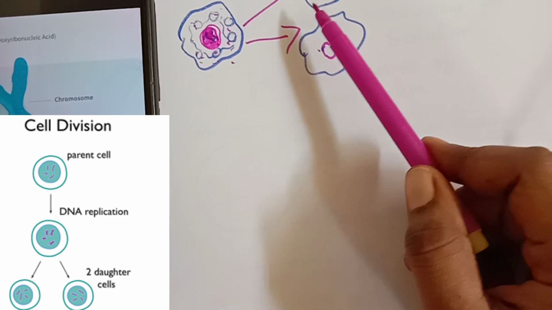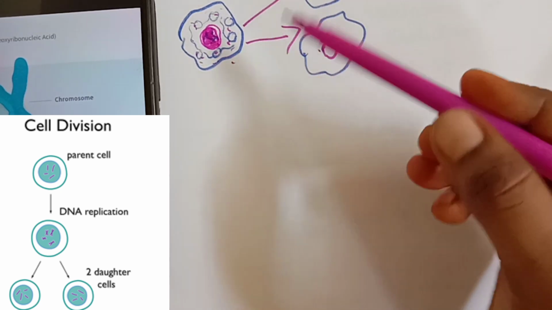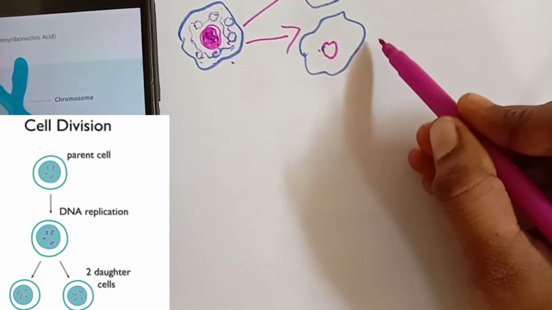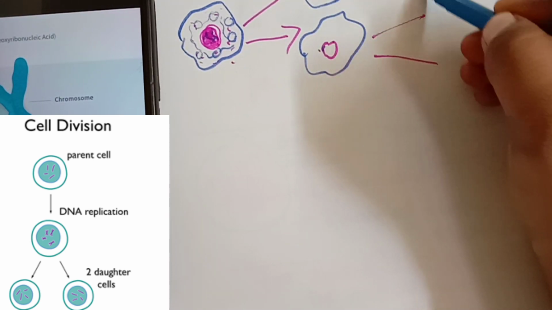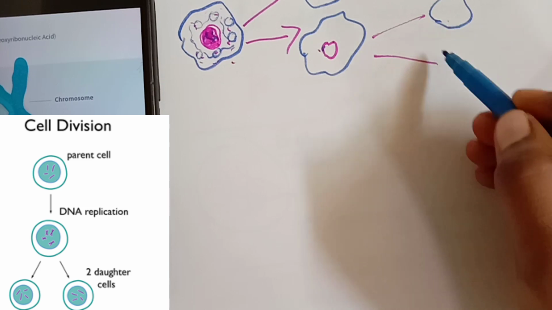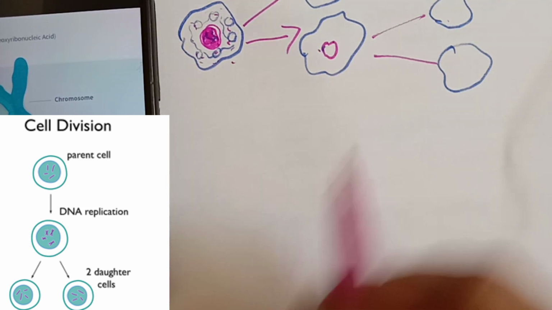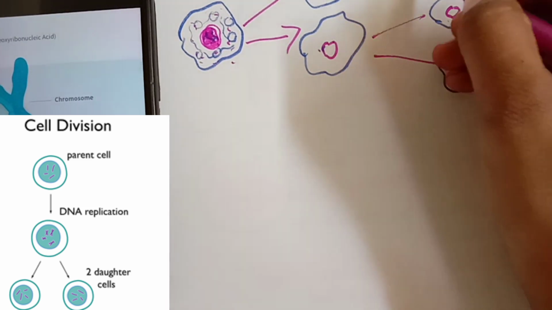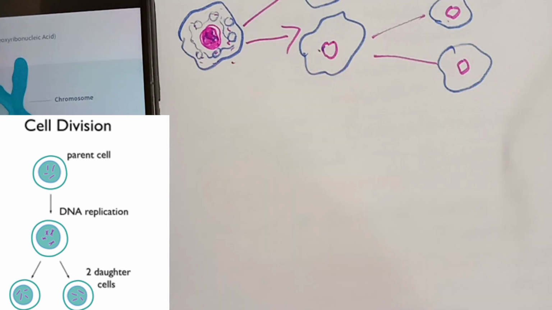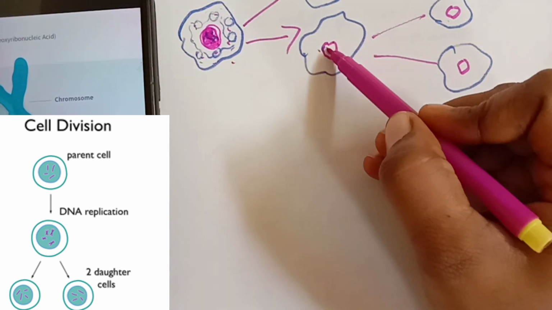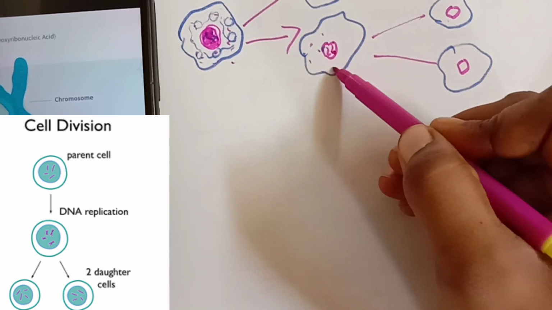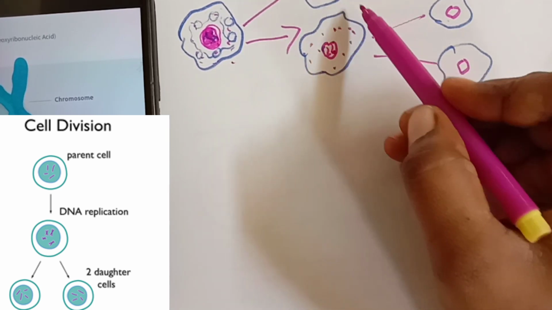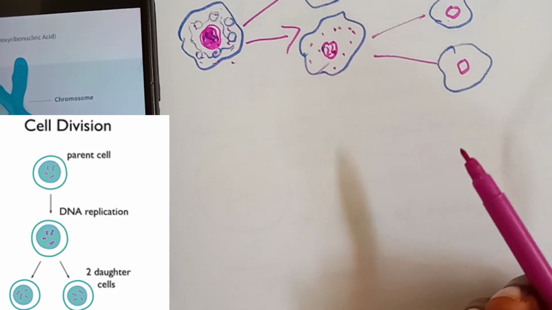It formed the new cells. Two new cells are formed, and from this what happened? Again two new cells will form, and from here again two cells will be formed. So when these cells are forming, the same thing will repeat. What will repeat? The DNA which is present in the nucleus will first make the copy, and then the cell organelles present in the cell will make the copy, and finally it will make the new copy of cells.